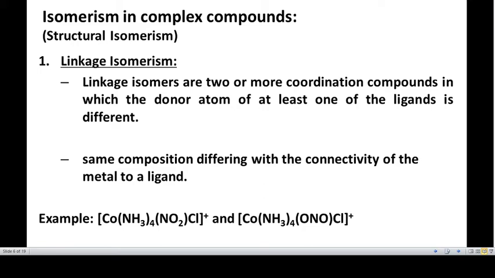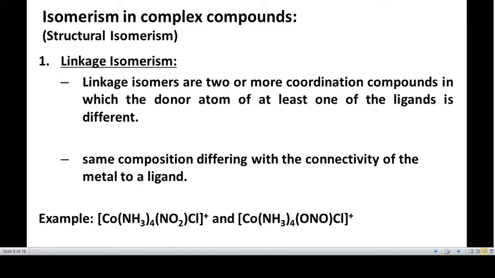Now take this example. In the first case, there are 4 ammonia molecules as ligands, and 1 nitro and 1 chloride.